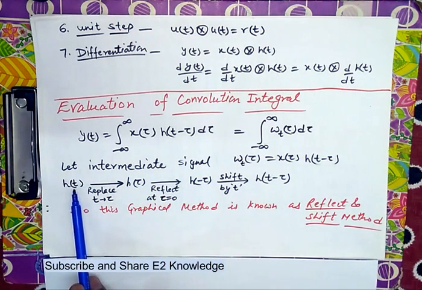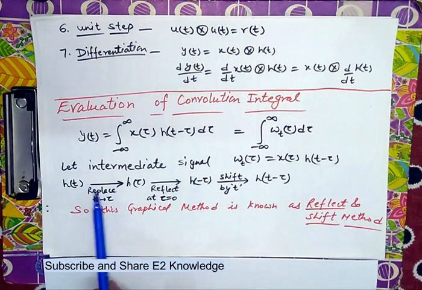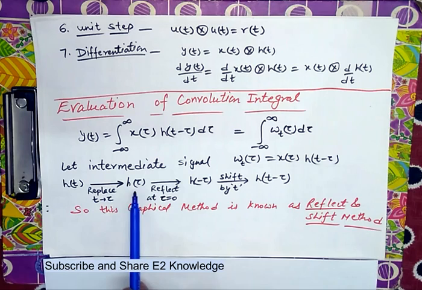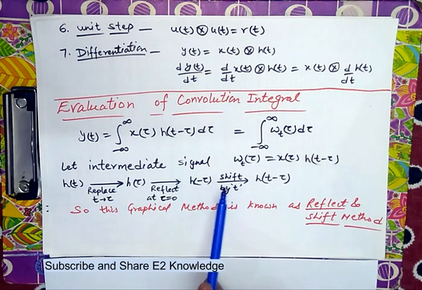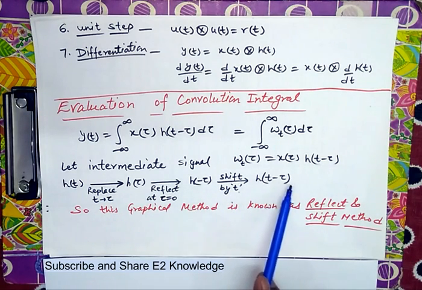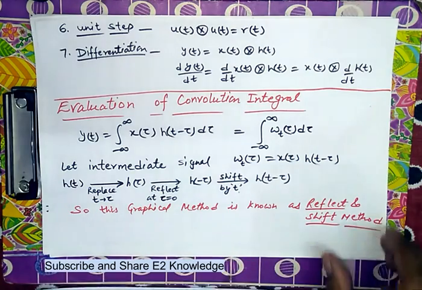First we will take h(t), which is already given. We replace t with tau, changing the function to h(tau). Now h(tau) is reflected around tau equal to 0. It becomes h(minus tau), and then it is shifted by t, that is h(t minus tau). We will show it in an example.